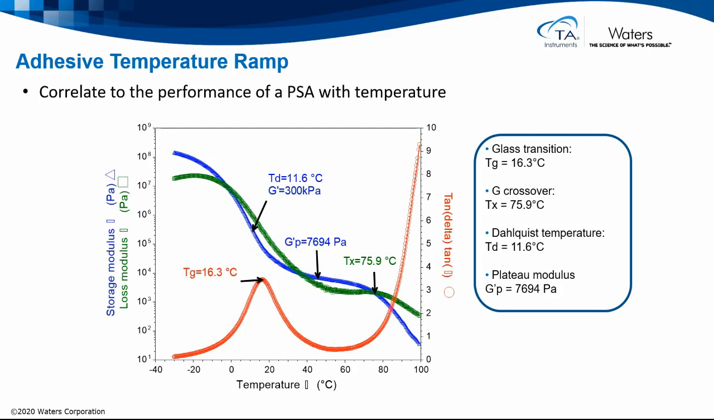The Dahlquist criteria specifies that G' has to be equal to 300,000 and gives us a Dahlquist temperature. And in the midpoint of the two later crossovers in the rubbery region, we can see the plateau modulus value, and this can be correlated to cross-link density.